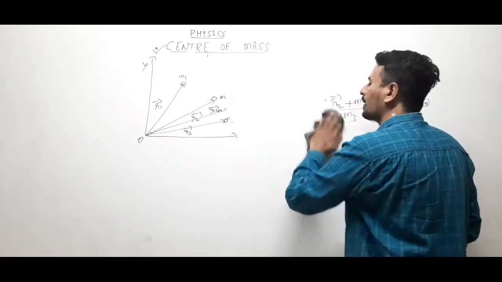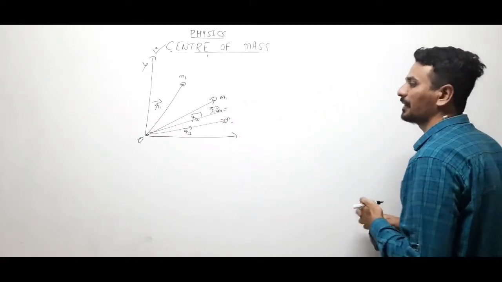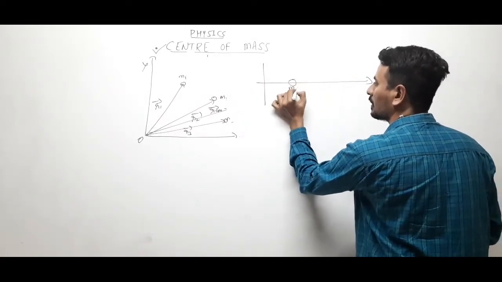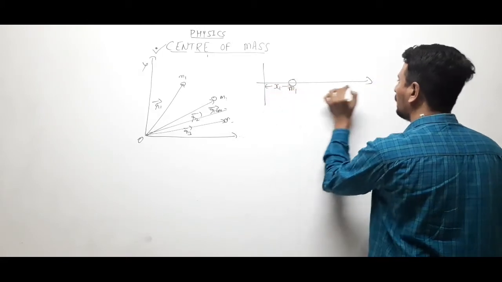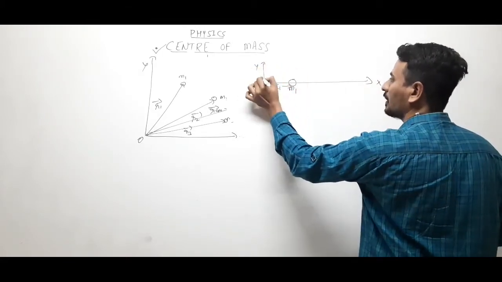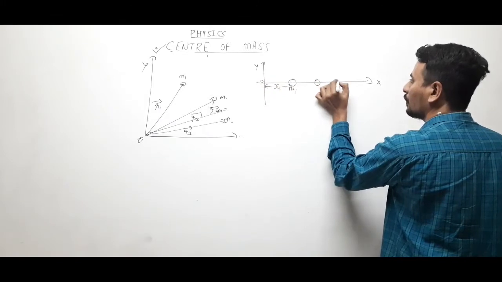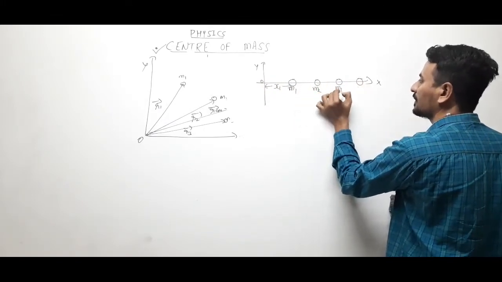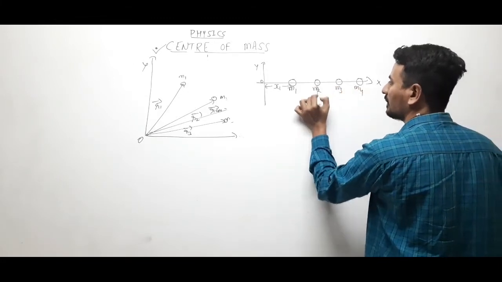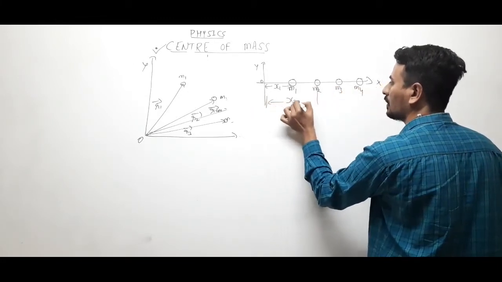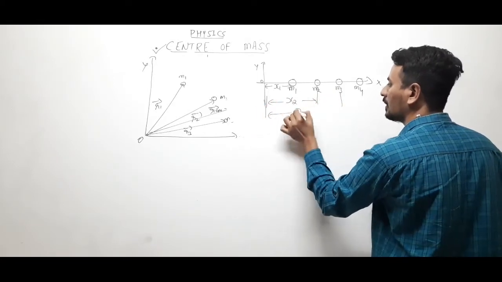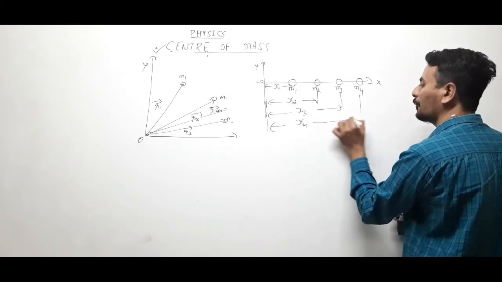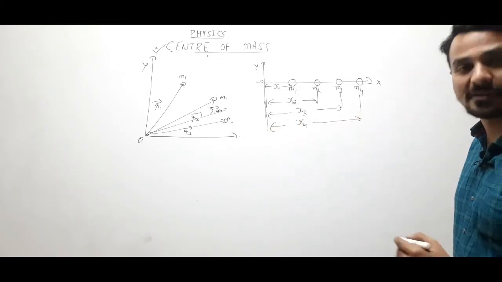If the body or if the particles are along x axis, that means this way: M1 x1, this is x, this is y origin, M2 M3 M4, this is say x2, x3, x4, and we are supposed to find the position of center of mass of all these 4 particles.